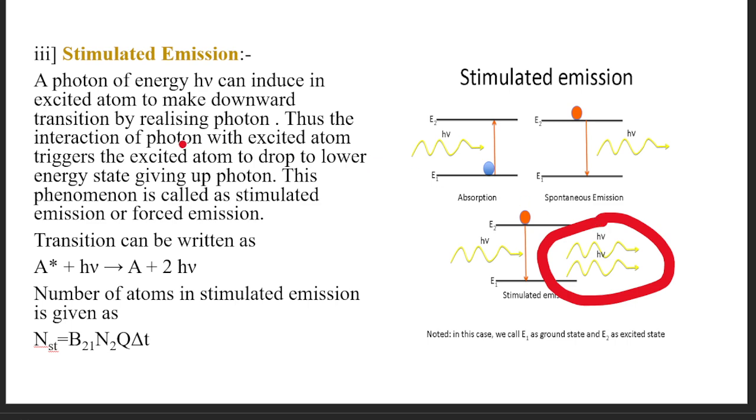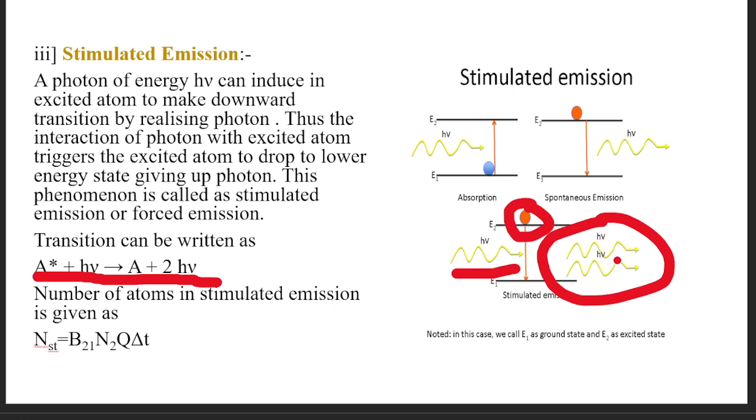So what is meant by stimulated emission? A photon of energy h nu can induce an excited atom to make a downward transition by releasing photons, and this process is known as stimulated emission. The transition can be written as A star plus h nu gives A plus 2h nu. That means initially a photon of energy h nu is incident on an atom in an excited state, that is A star. So it will drop down to the ground state, that is A, and it will give us 2h nu, that is 2 photons.